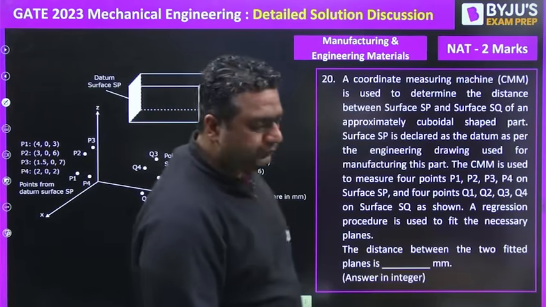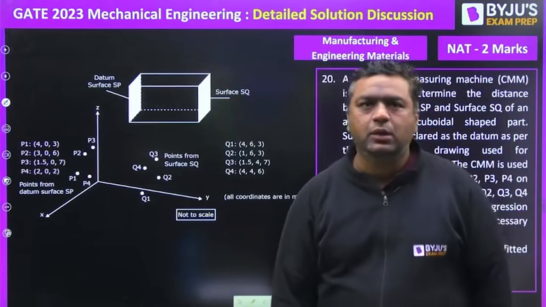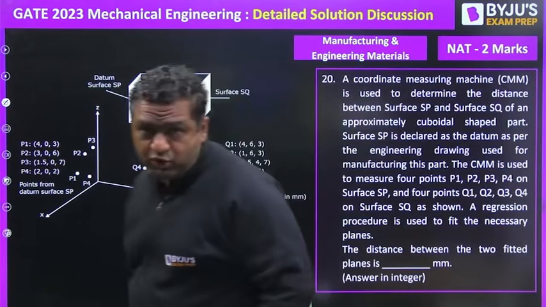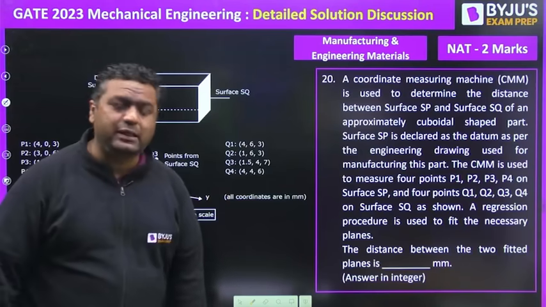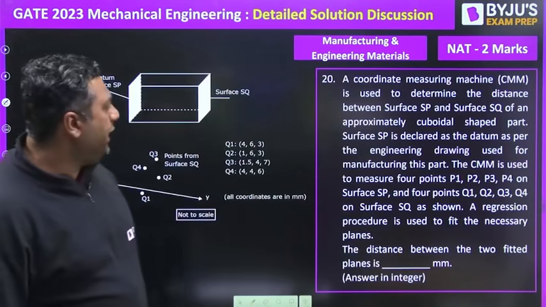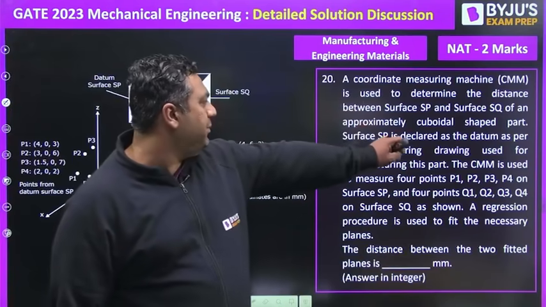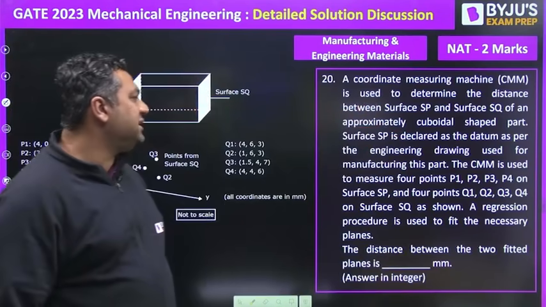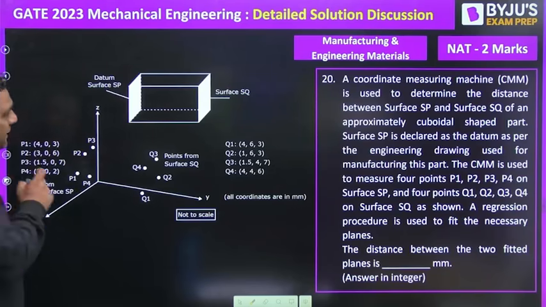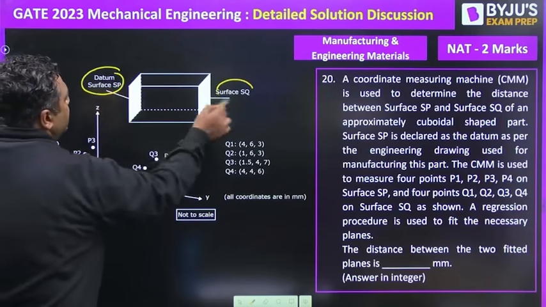Moving further to question number 20. This was a new type of question from CMM. It was actually using regression analysis. A coordinate measuring machine, CMM, is used to determine the distance between surface SP and SQ. You can see there is a surface SP and a surface SQ.